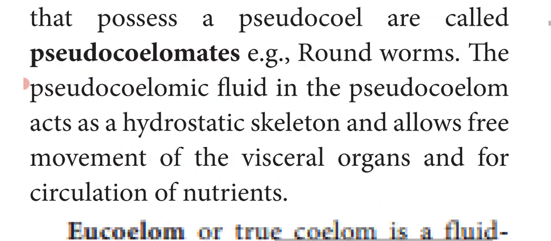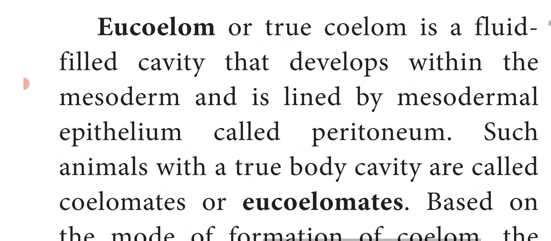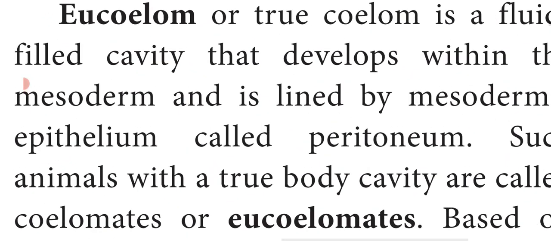Next we will see about the eucoelom. Eucoelom means true coelom. In these animals we can find the true coelom. Between the ectoderm and the endoderm, the body cavity or coelom is present and it is lined with the mesodermal cells. So it is called eucoelom or true coelom.